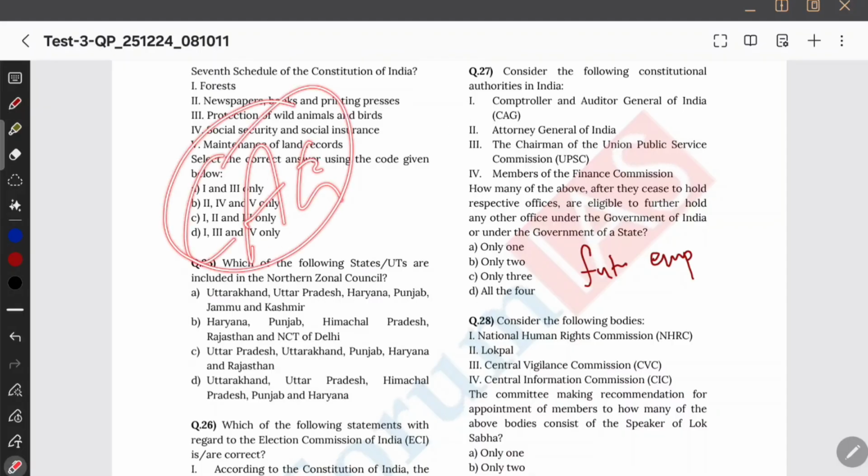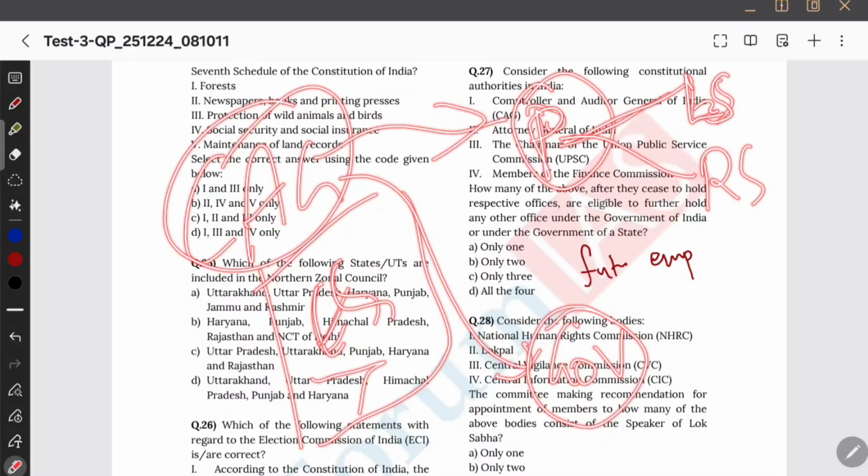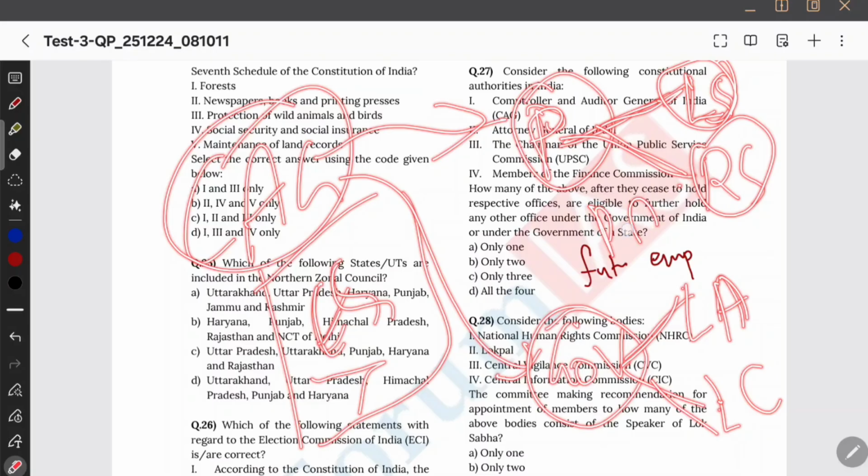CAG will make a very long report, with more pages than the economic survey, and then that report will be sent to the president if it is for union, and it will be sent to the governor if it is for state. And the president will lay it before both houses. So the president is responsible to lay down the report in front of both the houses, and similarly even the governor. Okay. And then Lok Sabha and Rajya Sabha will request the Public Accounts Committee, and the Public Accounts Committee will examine the report of the CAG, and the Public Accounts Committee can even summon CAG again, and finally it will prepare one more report, and that report will be laid in front of the speaker or the chairman of the house. So that's how it works.